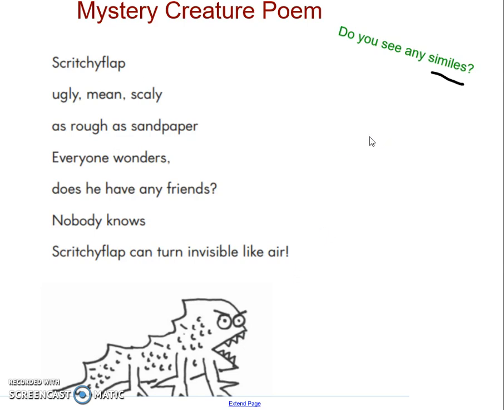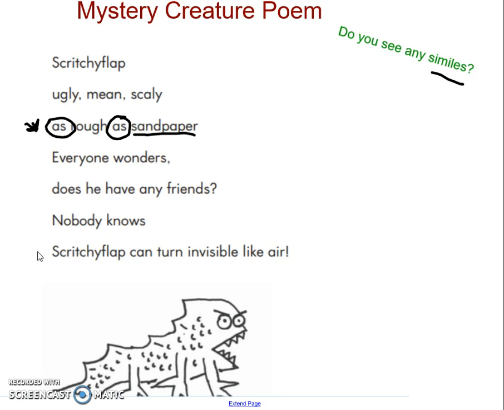So were you able to see any similes in this poem? This poem actually has 2 similes. One simile is on line 3 of the poem, as rough as sandpaper. So they're comparing scritchy flap to sandpaper, using the word as.